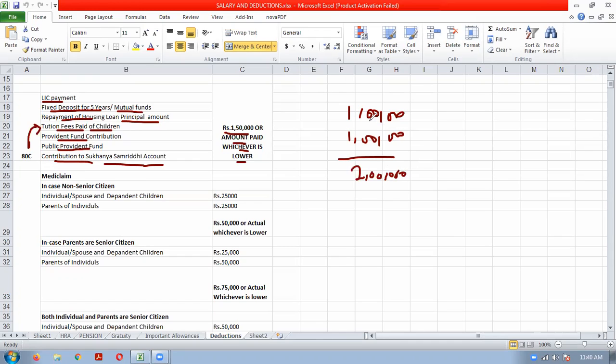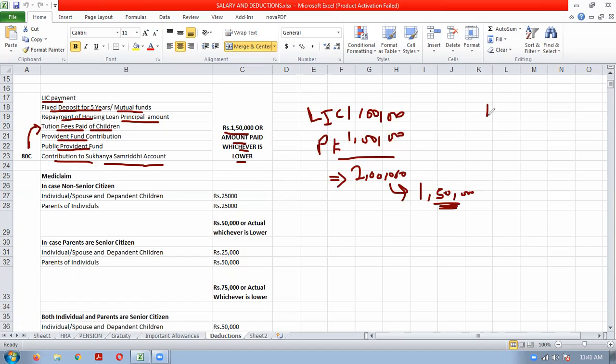That is a different issue. But if you are making the investment, you will get a deduction. So now 2 lakh rupees you have made investment during the previous year in LIC and in PF, for example. But you will not get entire 2 lakh rupees. You will get only 1,50,000 rupees. Okay, this is a maximum limit.